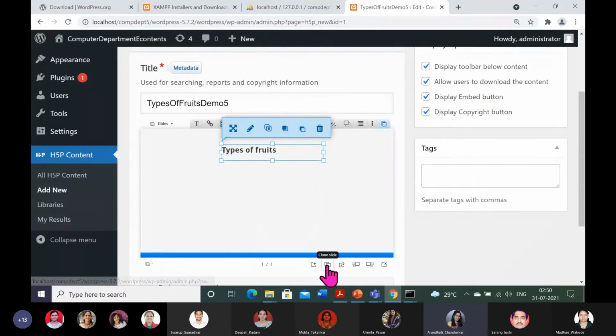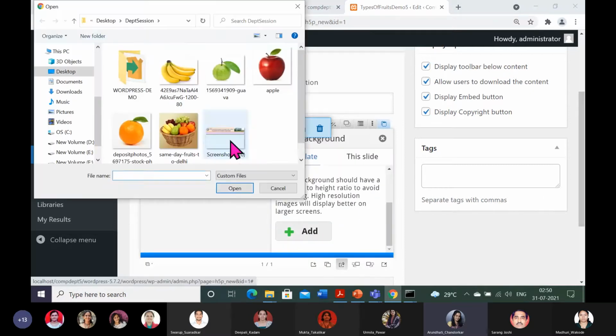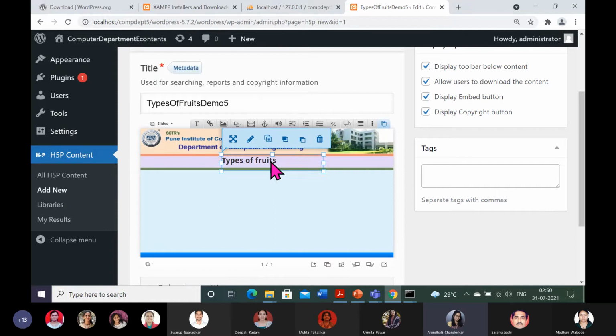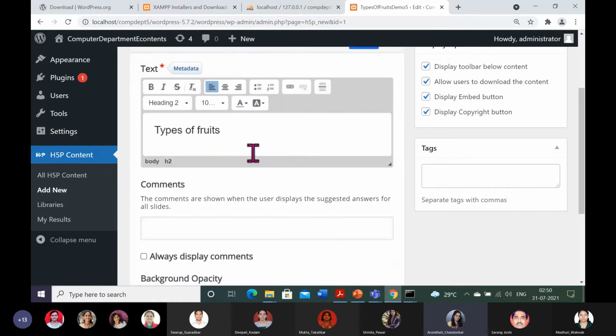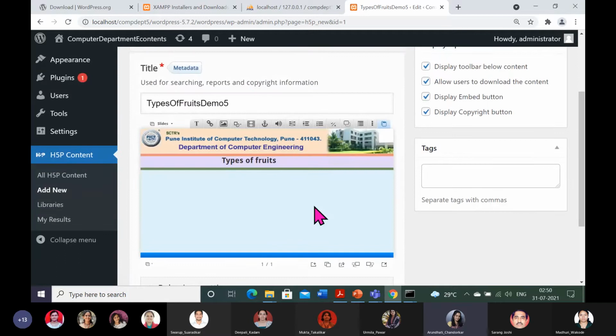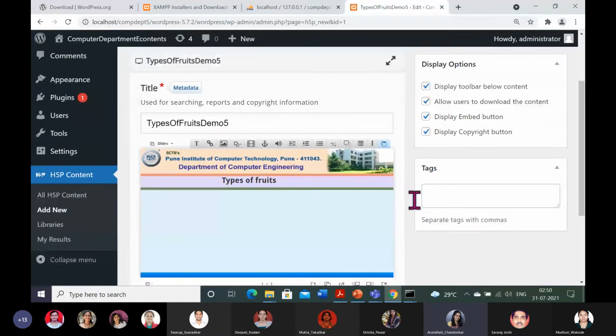So let me insert the background also. I have inserted the background also, and I have adjusted my title here. Types of fruits. Done. Now just see, create button has gone. Now update. You keep on updating. So I will show 2 or 3 slides and then I will press that update.